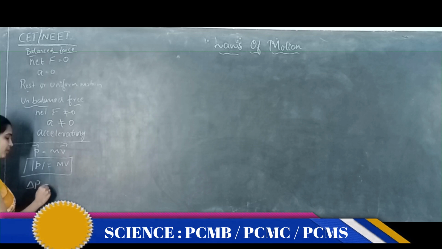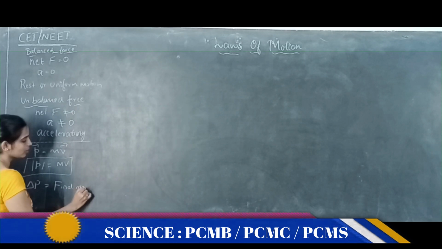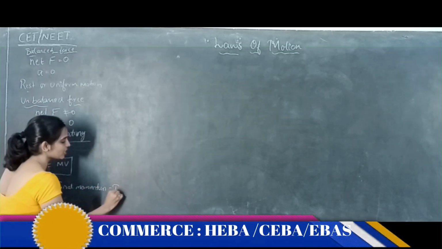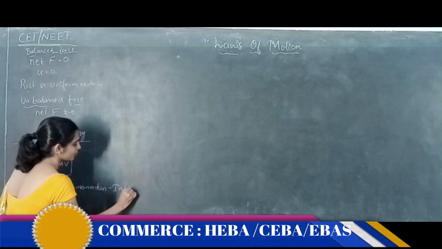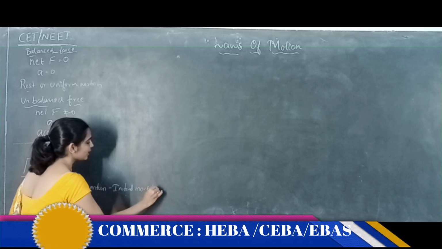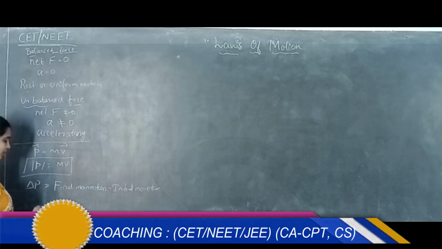Change in the momentum of any object is nothing but final momentum minus initial momentum. We know that, correct? Change in anything is nothing but final quantity minus initial quantity.